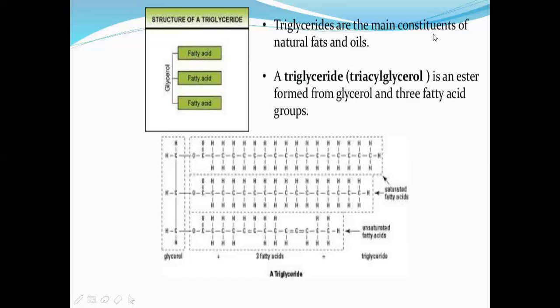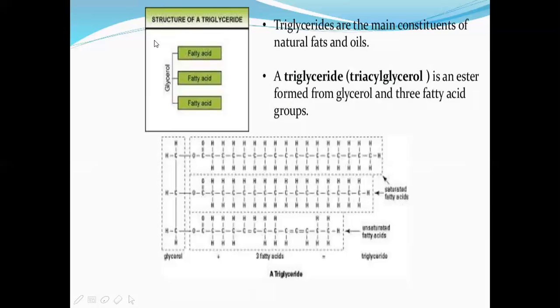These triglycerides are the main constituents of natural fats and oils. Whatever oils and fats we see, triglycerides are present in them. A triglyceride, or triglycerol, is an ester formed from glycerol and three fatty acid groups.